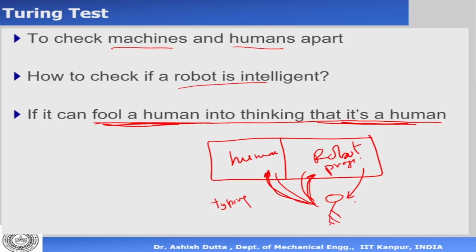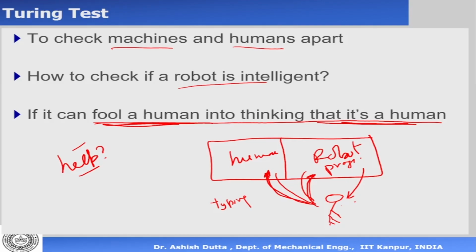For example, when you're chatting, or you go to various help desks, I'm sure you would have, for example during banking, or when you're chatting with something online. How do you know whether it's a computer program or a human? If the computer program can fool you into believing that it is actually a human being, then it has passed the test.